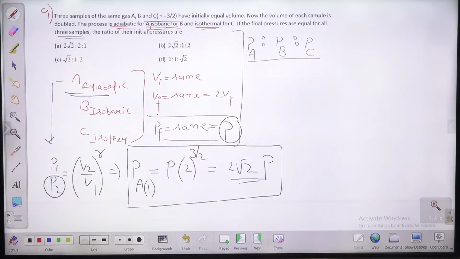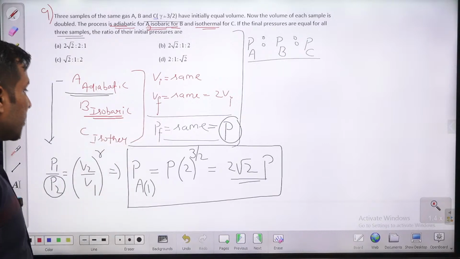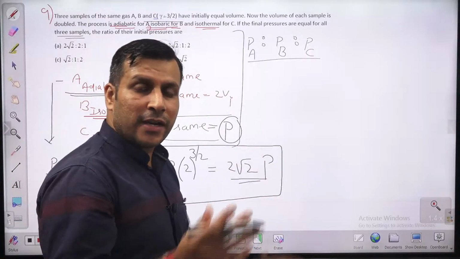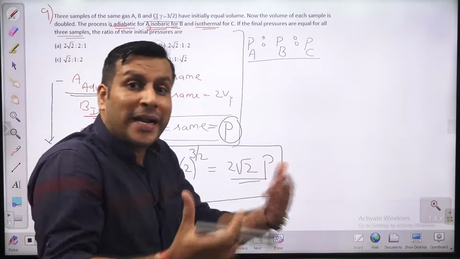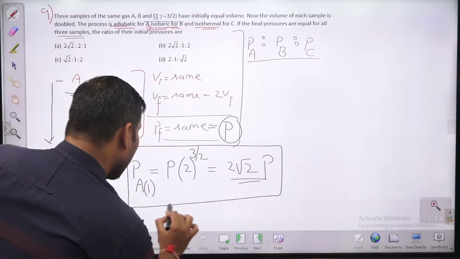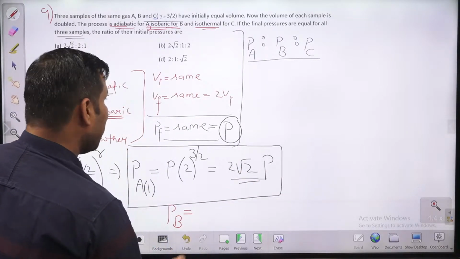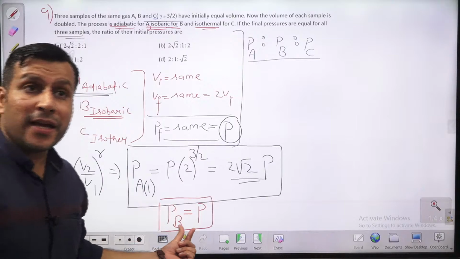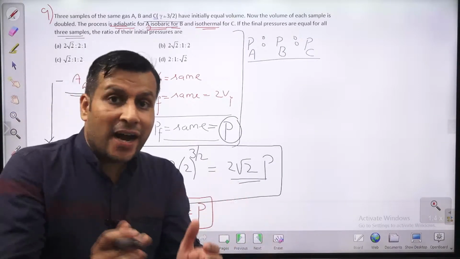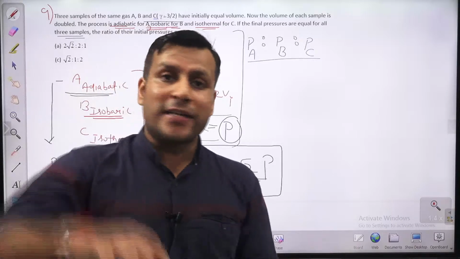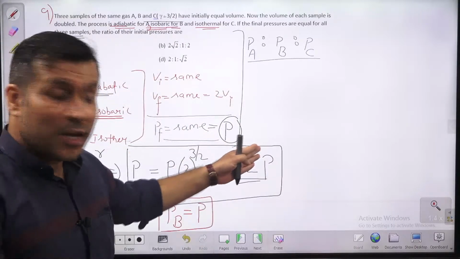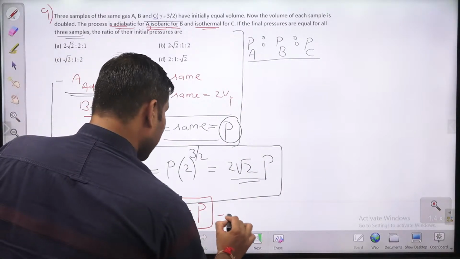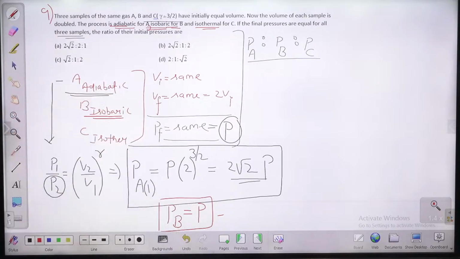Similar way, for the second process, isobaric. अगर प्रोसेस आइसोबारिक होगा तो प्रेशर का रिलेशनशिप, प्रोसेस ही आइसोबारिक है, तो मैं डायरेक्टली लिख देता हूं Pb इक्वल टू P ओनली गाइस. Initial pressure of B is equal to final pressure of B. फाइनल प्रेशर हर एक का P है सेम. So initial pressure of B will also be P only. This is for the second container B, isobaric.